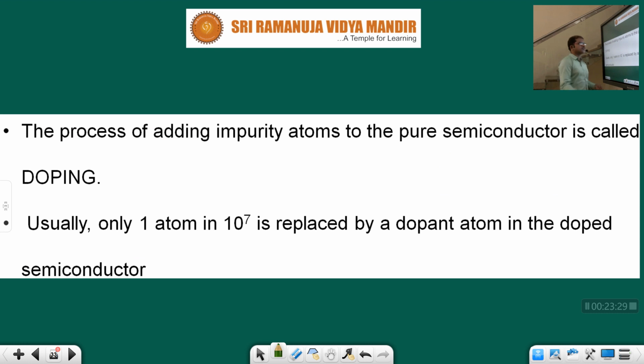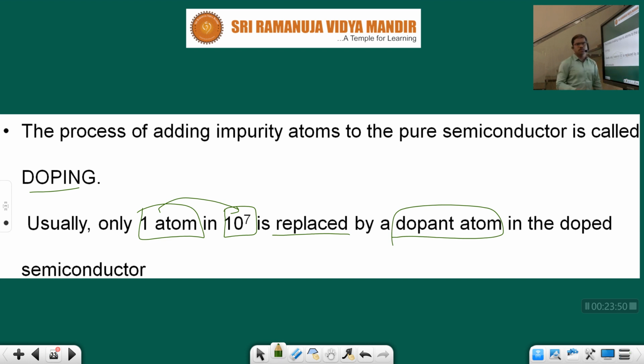Next, the process of adding impurities is called what, children? Doping. Usually one atom in 10 power 7 is replaced by a dopant atom in the doped semiconductor. Usually how much, children? One atom in 10 power 7 is replaced by a dopant atom. Dopant atom means, children, the impurity that we are going to use.